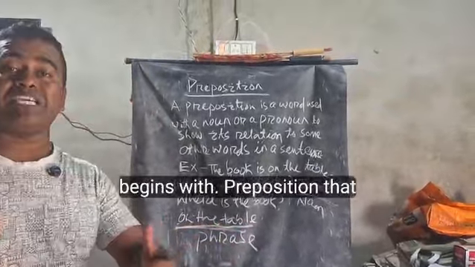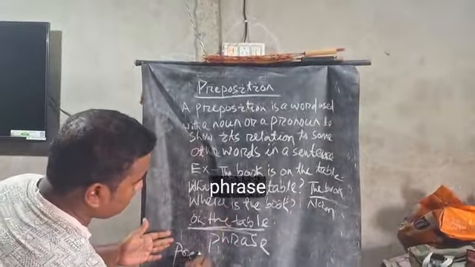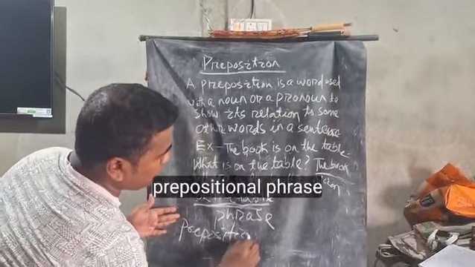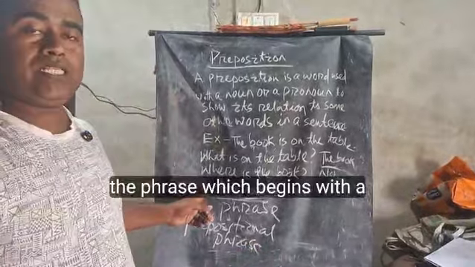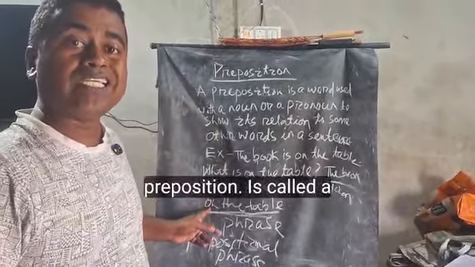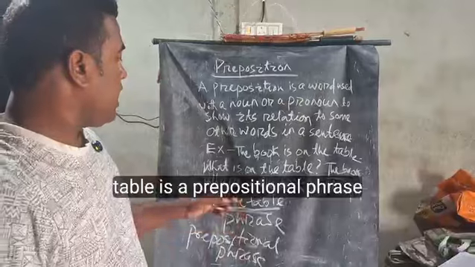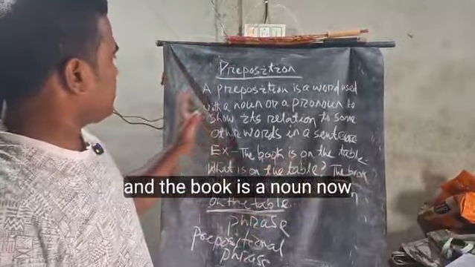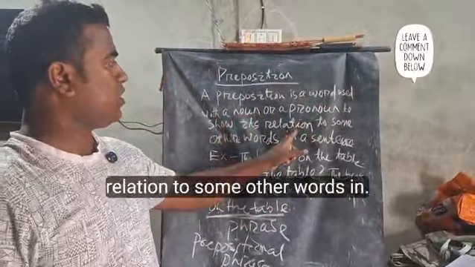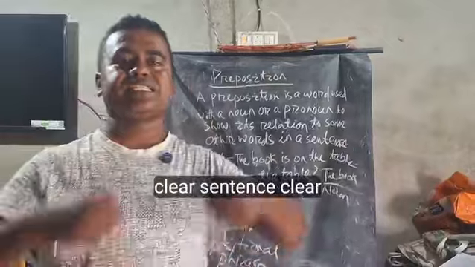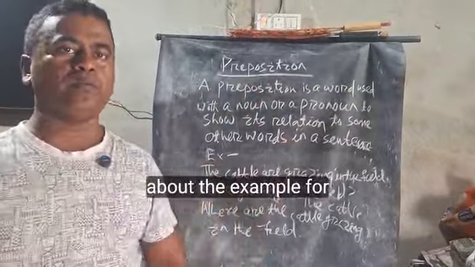The phrase which begins with a preposition is called a prepositional phrase. Clear? So, on the table is a prepositional phrase and the book is a noun. Now see, a preposition is a word used with a noun or a pronoun to show its relation to some other words in a sentence. Clear? Let's discuss more about the example for preposition.